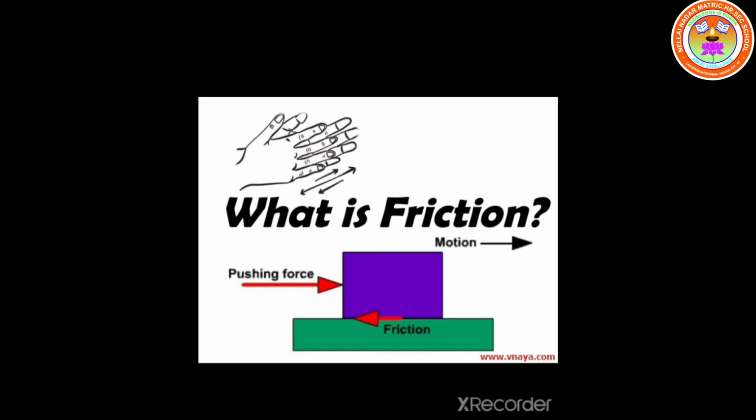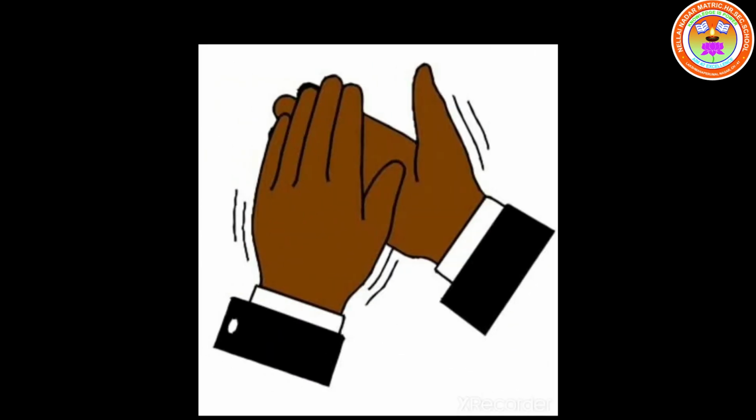In the past, people used to rub two stones together to light fire. That you know well. The Stone Age people, for producing heat, rubbed two stones together to produce fire. I hope you all know, students. So now I have told you what friction is. Friction is nothing but, when we rub any two surfaces together, we can generate heat.